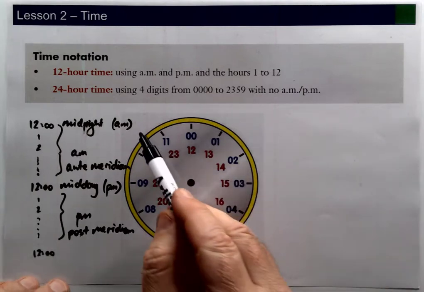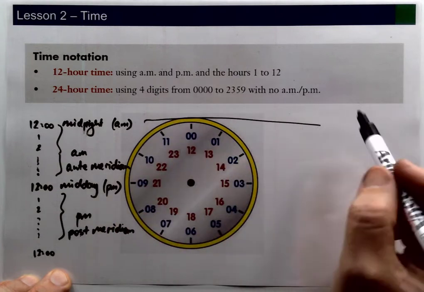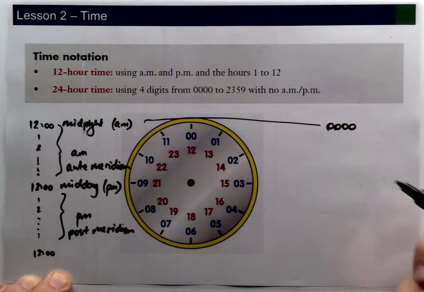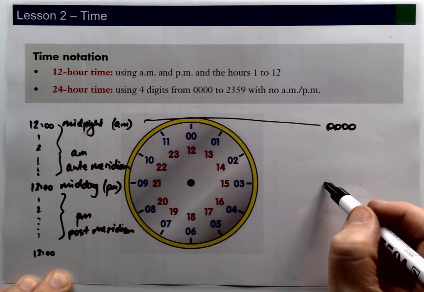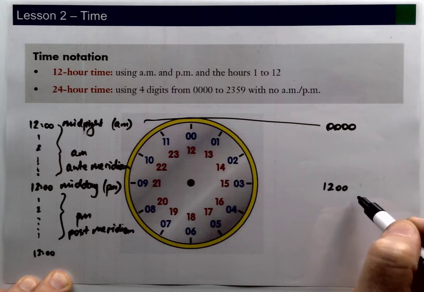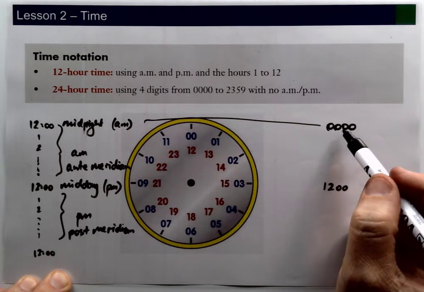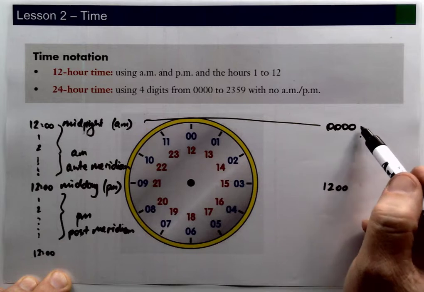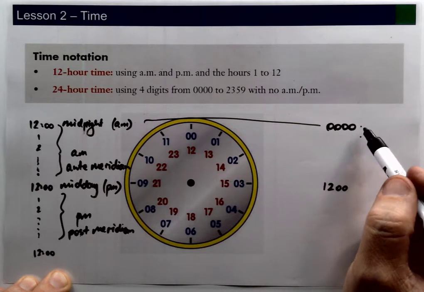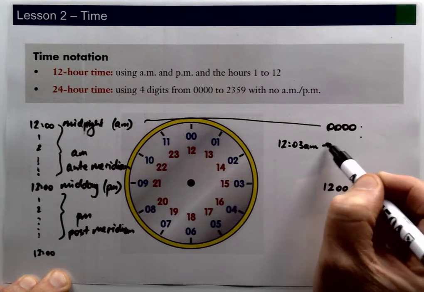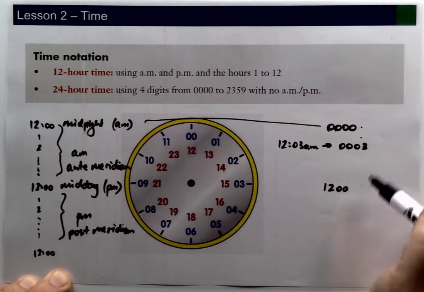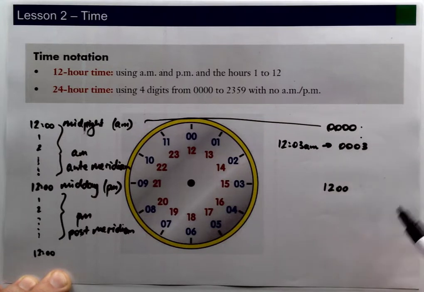So what they actually did there is they started by calling midnight basically 100 hours. Okay, you notice that there's no semicolon or anything like that in there. Look, it's not a problem if you put it in. Now, all of the morning times basically stay the same up to midday there. The only difference would be, if you're in between 12 a.m. and 1 a.m., you just don't have the 12 at the start. So a time of like 12:03 a.m. is going to be equal to 0003. Okay, so you're not going to start with the 12 there.